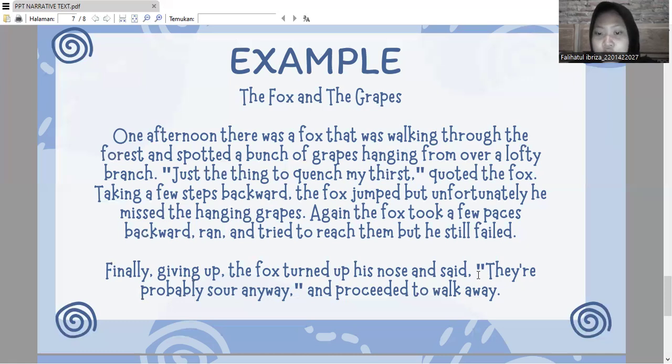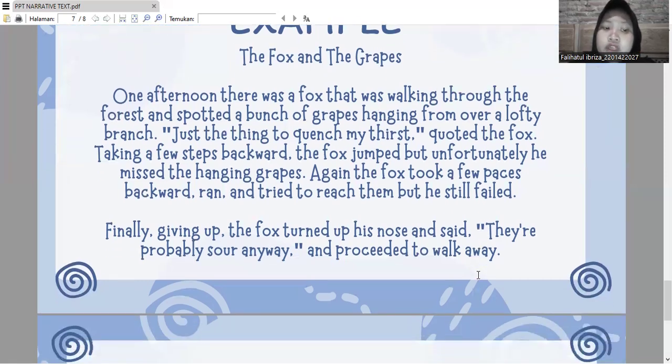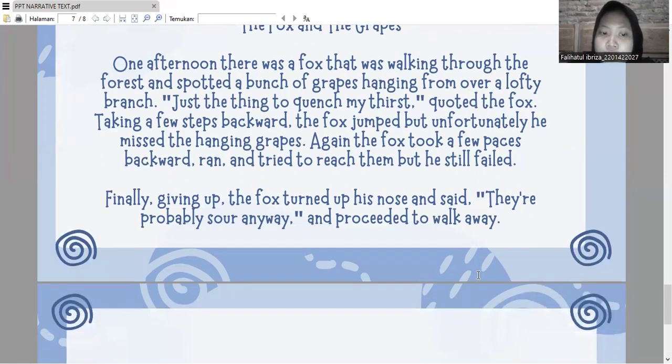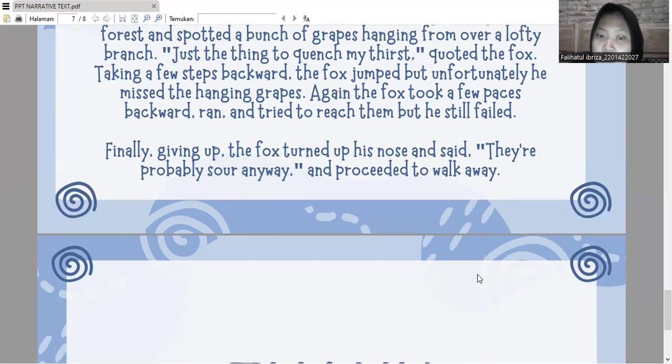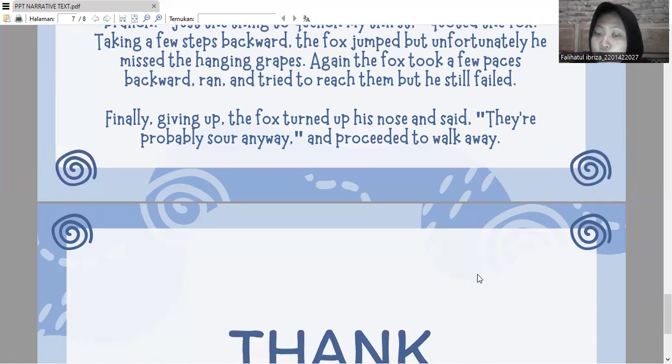Again the fox took a few paces backward, ran and tried to reach them, but he still failed. Finally giving up, the fox turned up his nose and said, "They're probably sour anyway," and proceeded to walk away.